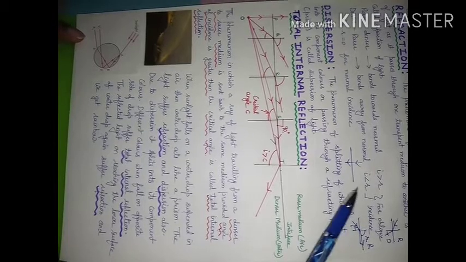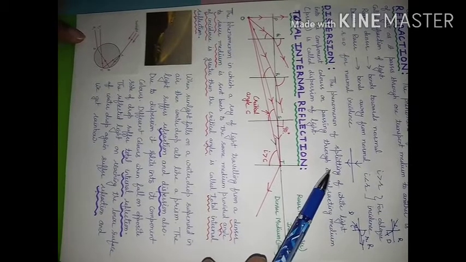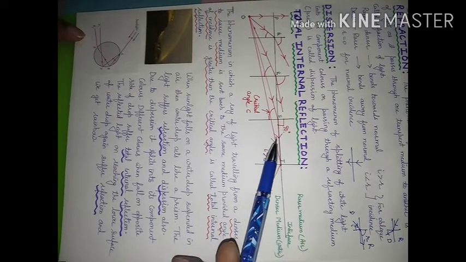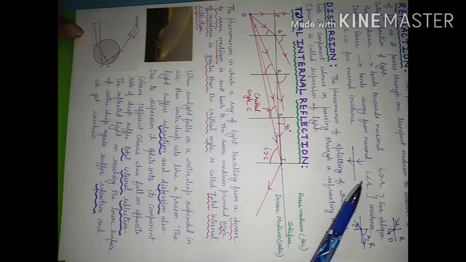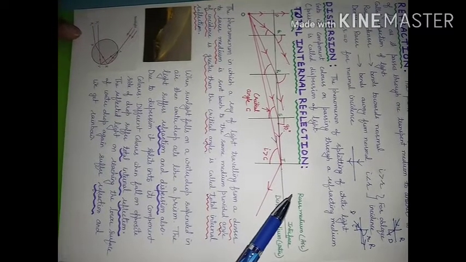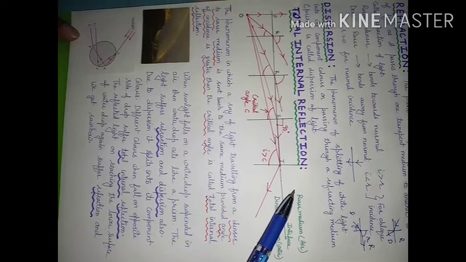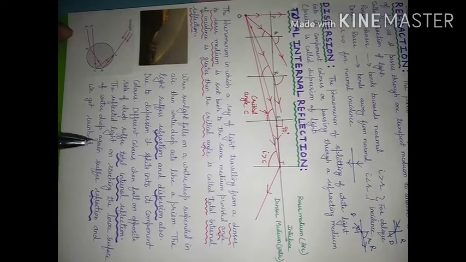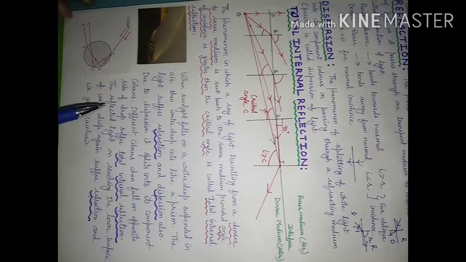These three phenomena, refraction, dispersion and total internal reflection, are going to play a vital role when we observe a rainbow. When do you see a rainbow? You can see a rainbow during rainfall, after rainfall, or rainbow formation can be due to a water fountain. It can be due to a waterfall also.